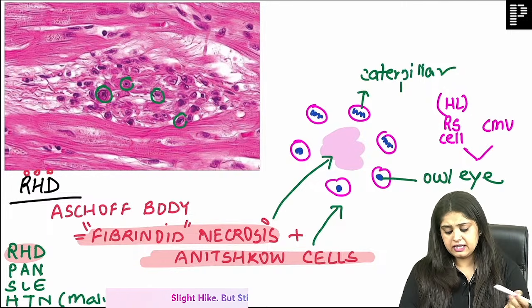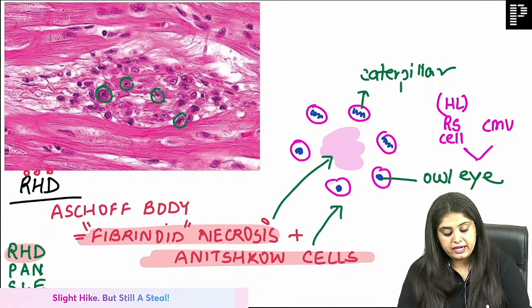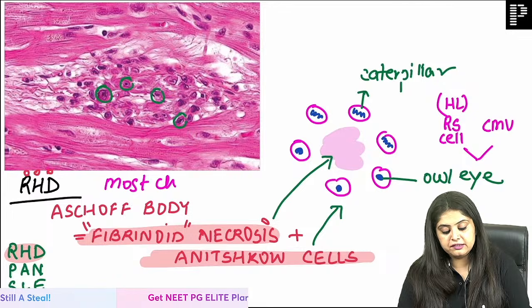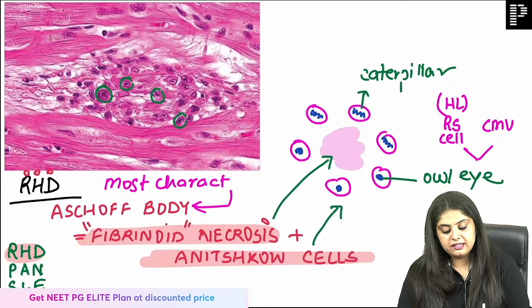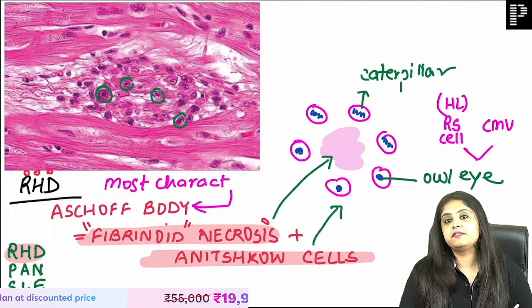We are done. Now this is the most, I'm not writing it, but this is the most characteristic lesion that you see, and that is Aschoff body. Previous year question for FMG students.